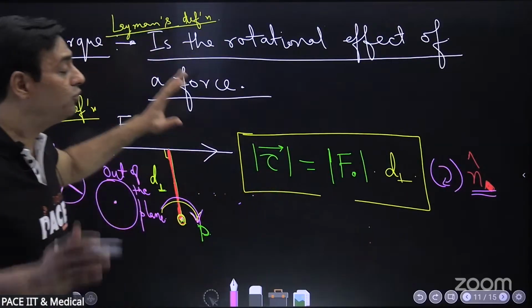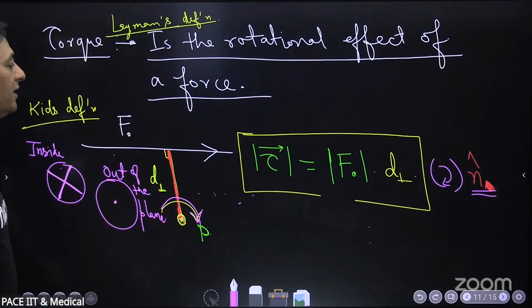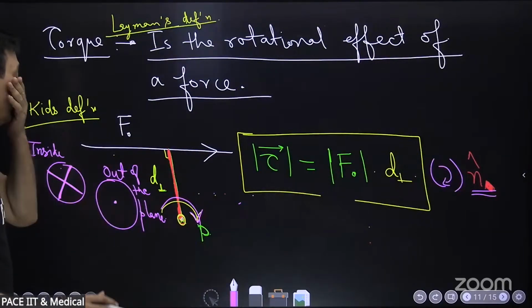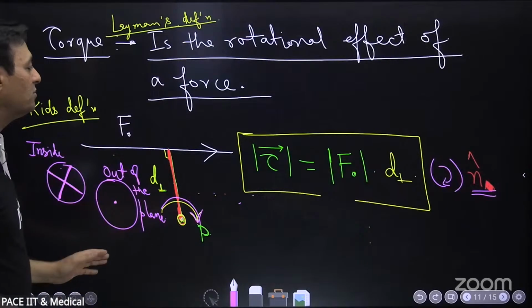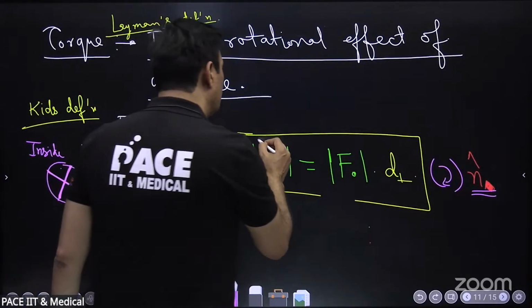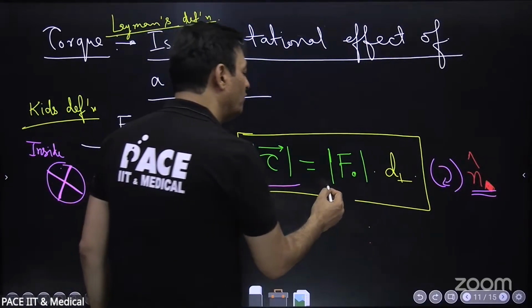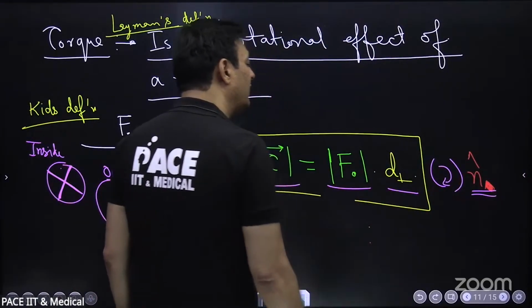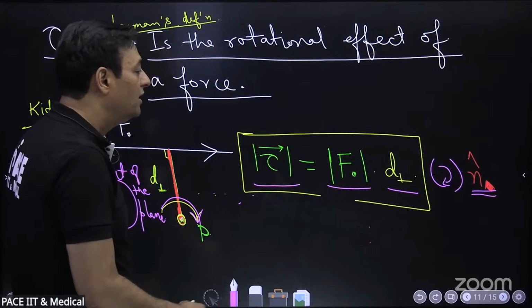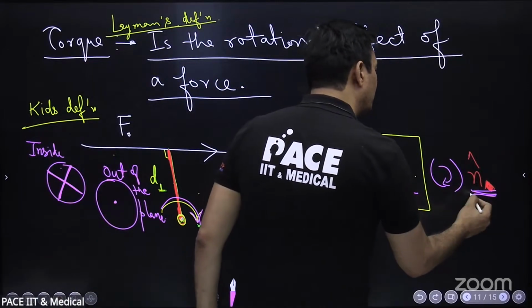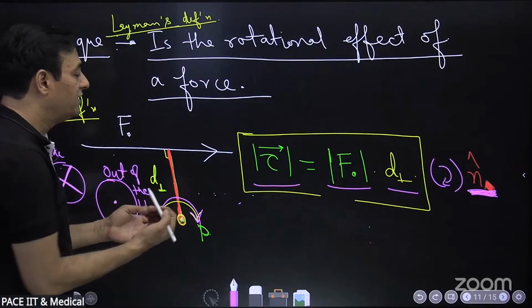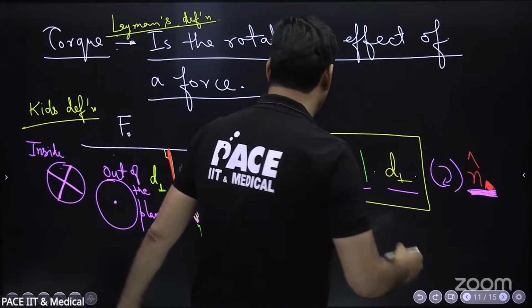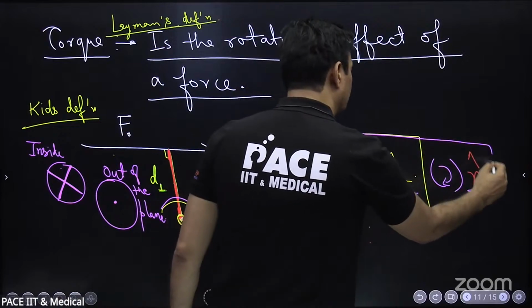Now this also may seem a little confusing to you, that what is he doing, how to write the direction. There is a very proper systematic way of defining torque and we will come to that. So for 10th class students, most probably in your textbooks, you will have this definition. Torque is equal to force into perpendicular distance, and direction is clockwise or anti-clockwise, or at most you will have direction, they will go up to this level. Okay, clockwise can be into the plane or outside the plane, and this is a unit vector in its direction. And this is your definition of torque.